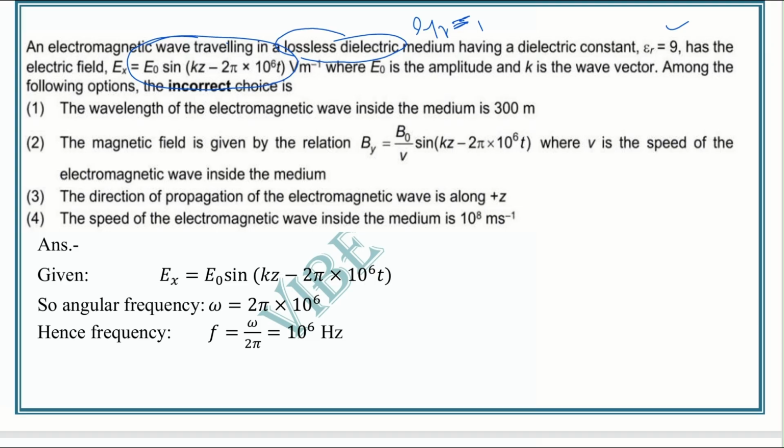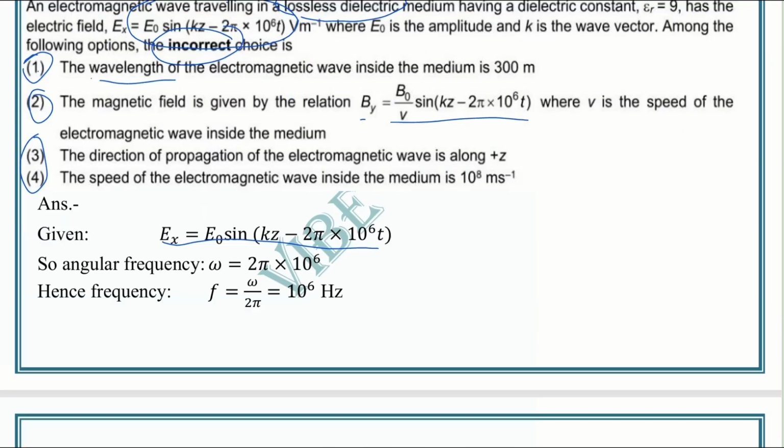So how should we solve this question? The given equation is Ex equal to E0 sin(kz minus 2 pi into 10 to the power 6 t). This is the given equation of the electric field. The options ask for the wavelength, the direction of propagation, and the speed of the electromagnetic wave.